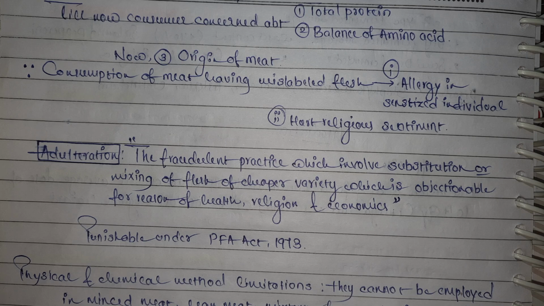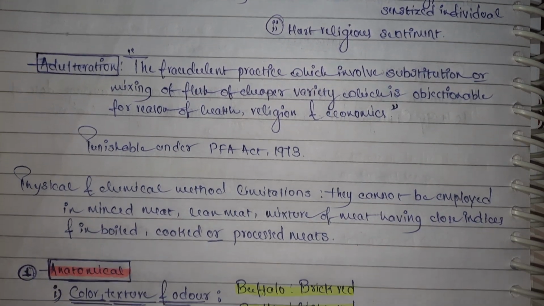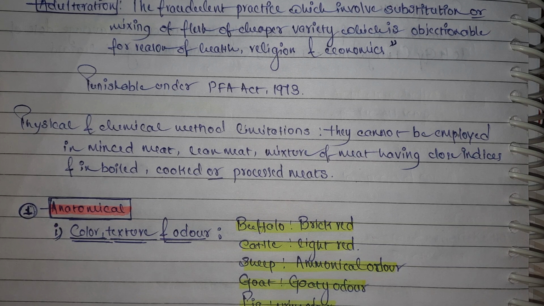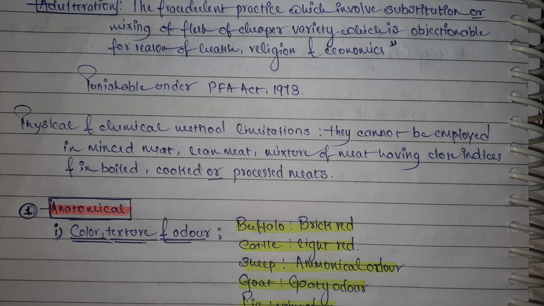Now, for meat speciation, we have different methods: physical method, chemical method, biochemical method, immunological or serological method, and novel methods. Among these, the physical and chemical methods have a few limitations. They cannot be employed on minced meat, which means meat that is finely chopped or cut with a knife into very small pieces, on lean meat and mixtures of meat having close indices, and in boiled, cooked or processed meat.